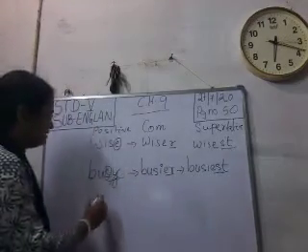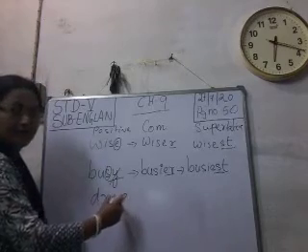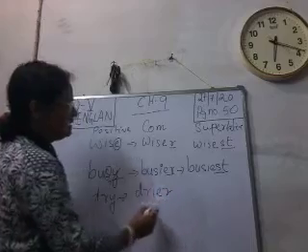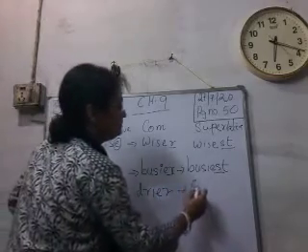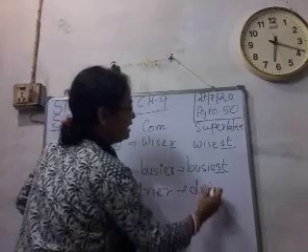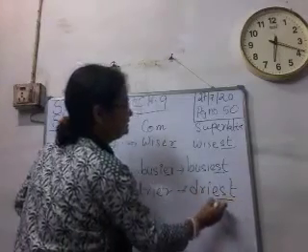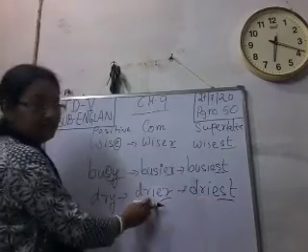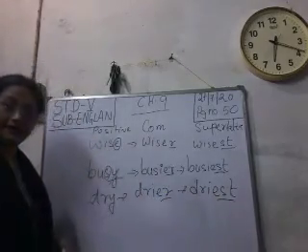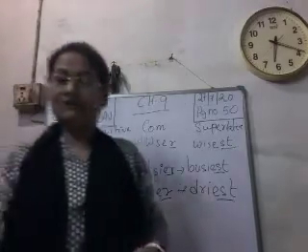See, dry, D-R-Y. So the comparative form will be D-R-I-E-R, drier, and superlative, driest, D-R-I-E-S-T. We have added ER here, EST here, and Y is replaced with I. Okay, this is one rule.